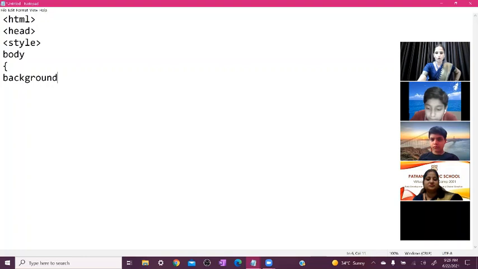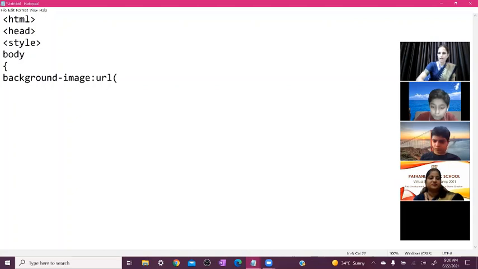So you write down background, then hyphen. Everyone note it down. This is not the underscore. This is the hyphen sign. That sign is displayed on your keyboard with the plus key. So on the plus key, you can see a hash sign too. So you write down background, then hyphen, image: background-image. Then, very important, the colon sign. What is this? Colon, two dots, is called colon. So you write down colon, then you write down URL. What is URL? Uniform resource locator. So we write down here the location of our image.